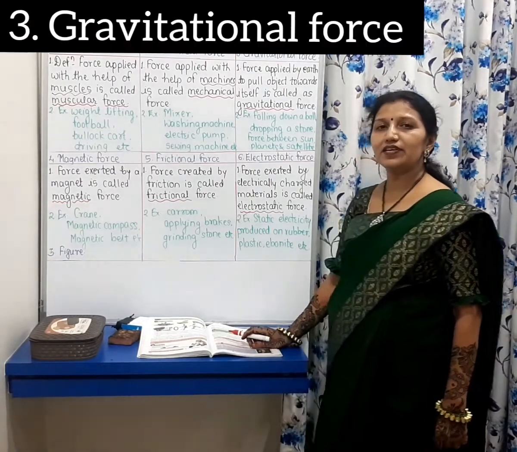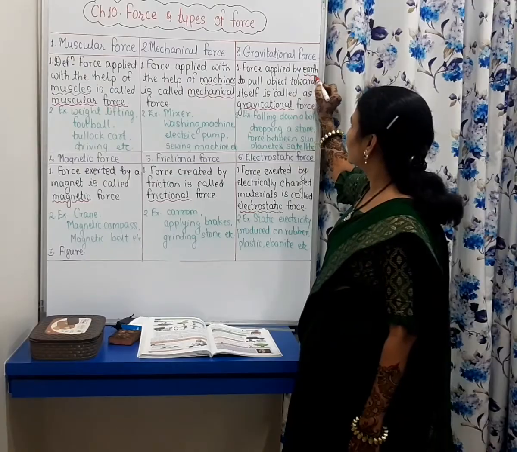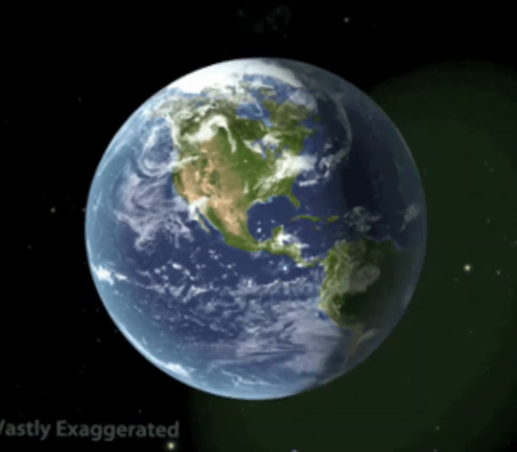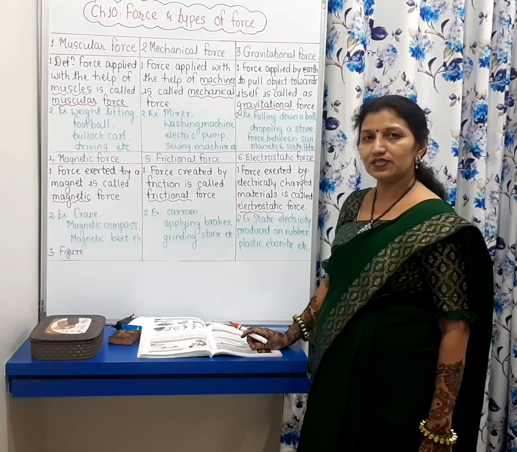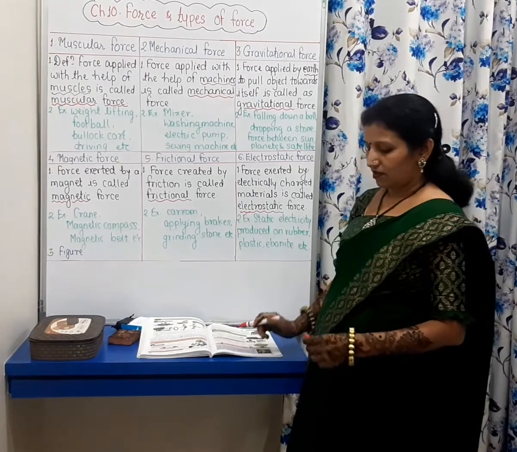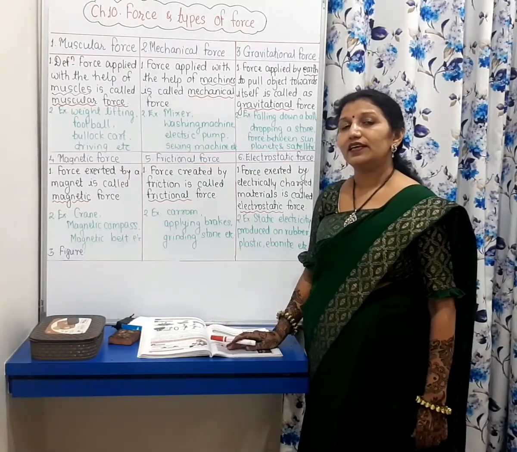Then gravitational force. Force applied by earth to pull objects towards itself is called gravitational force. Gravitational force we have already studied.